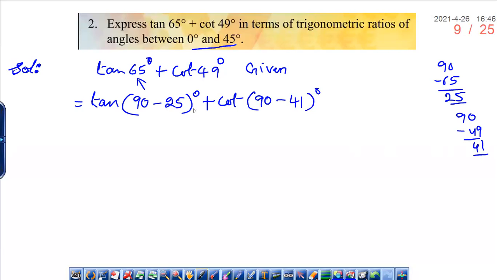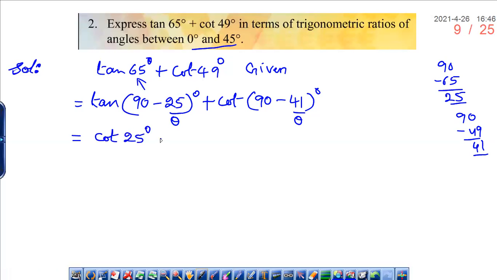Now 25 and 41 are between 0 and 45 degrees, right? So can you tell me what is tan of 90 minus theta? It is cot. Cot 25 degrees.